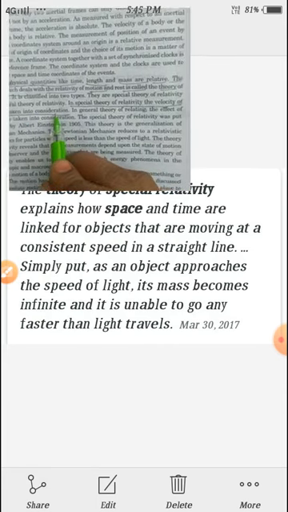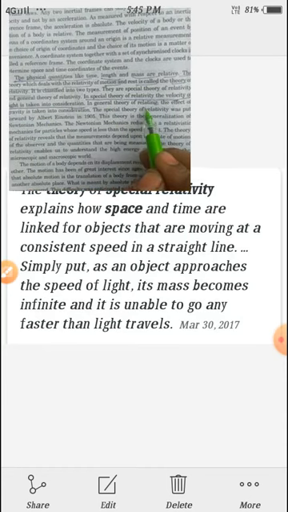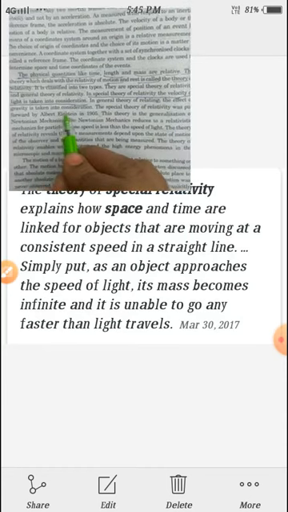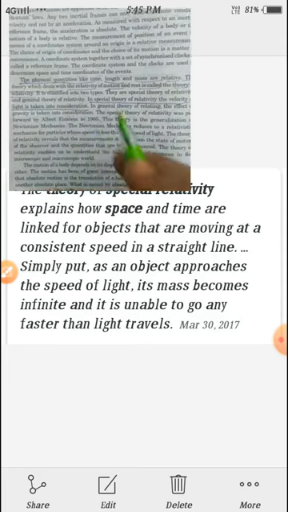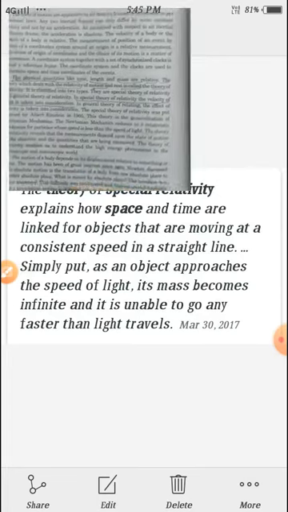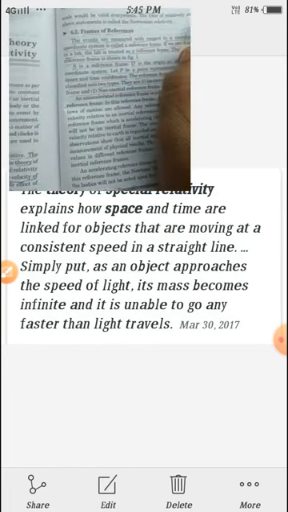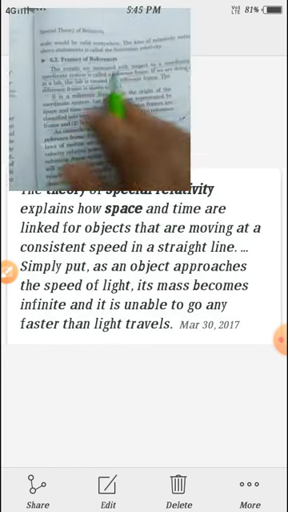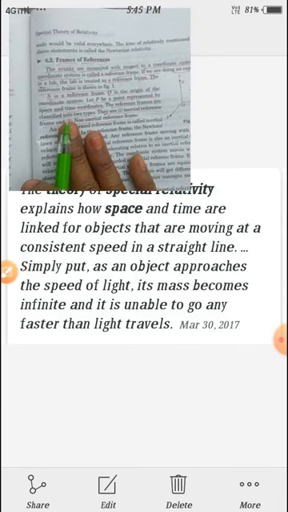In special theory, the velocity of light is considered. In general theory, gravity is considered. So in special theory of relativity, velocity of light is considered. This is special theory of relativity, proposed by Albert Einstein in 1905.